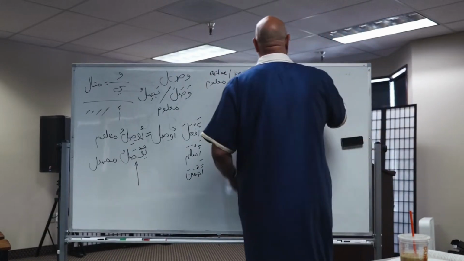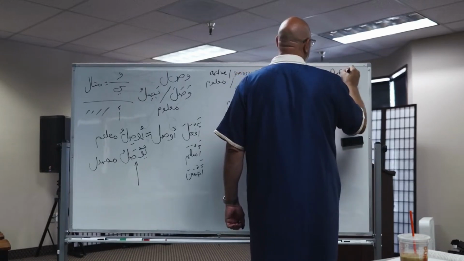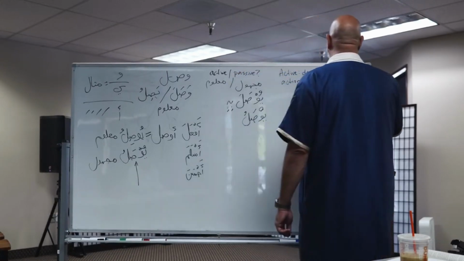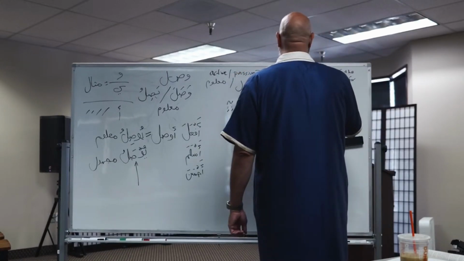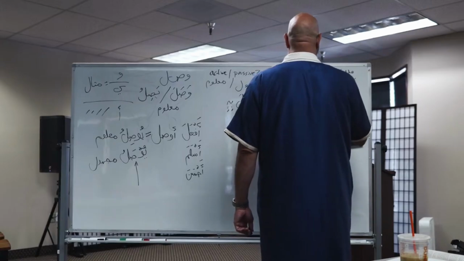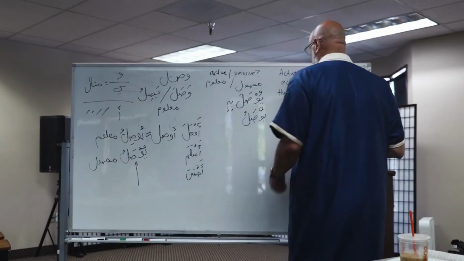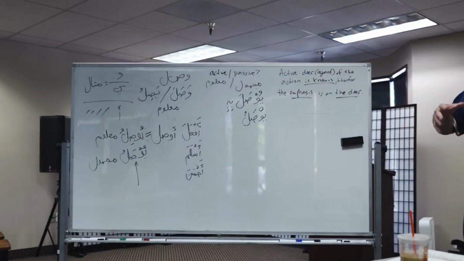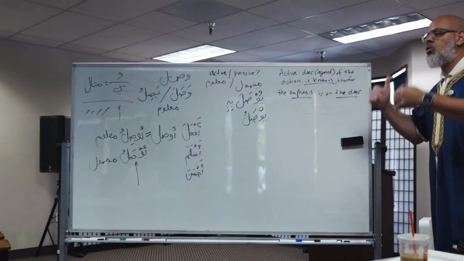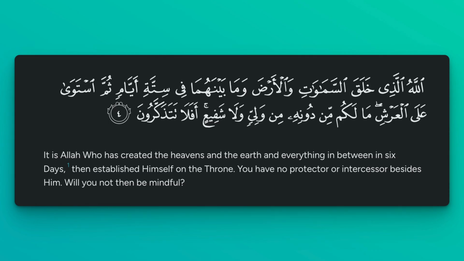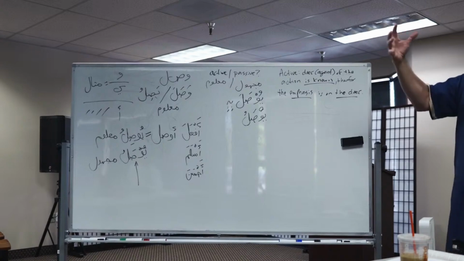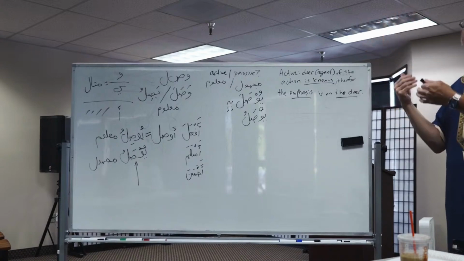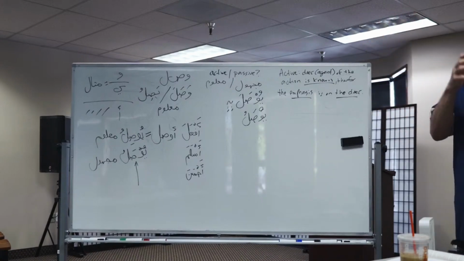In the active voice, the doer of the action is known, and therefore the emphasis is on the doer or the subject. So when it's in the active voice, the emphasis is going to be on the one doing the action. Allahu alladhi khalaqa as-samawati wal-ard. Allah is the one who created the heavens and the earth. In this ayah, the emphasis is on Allah, and secondarily, what He did.